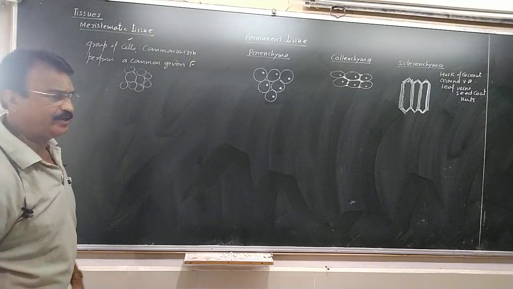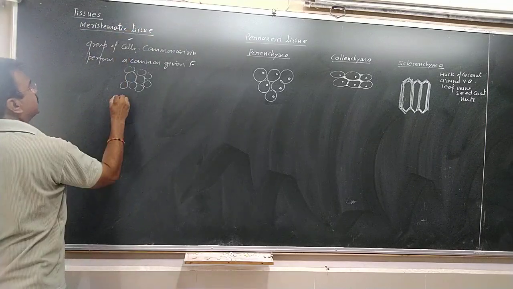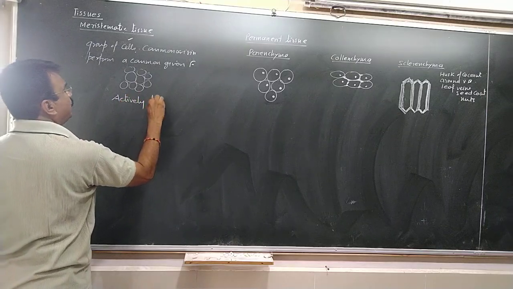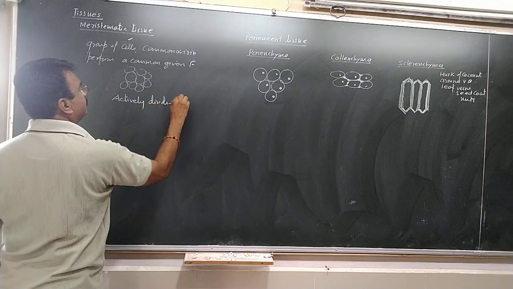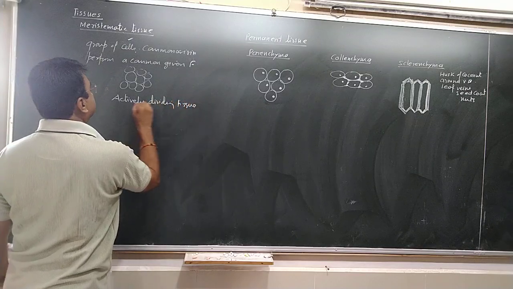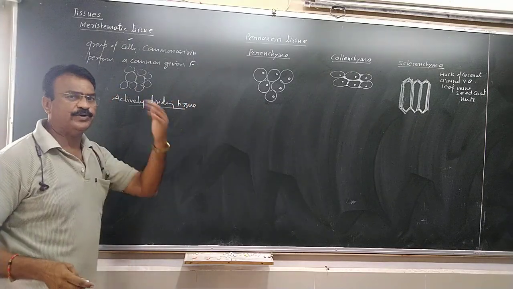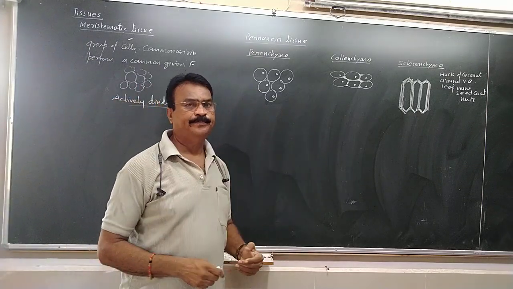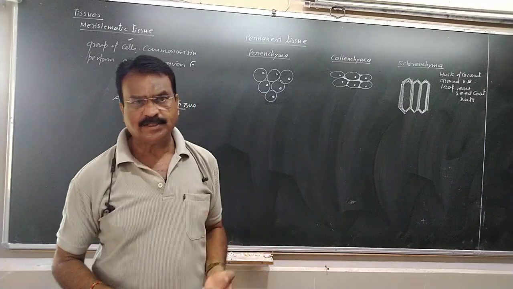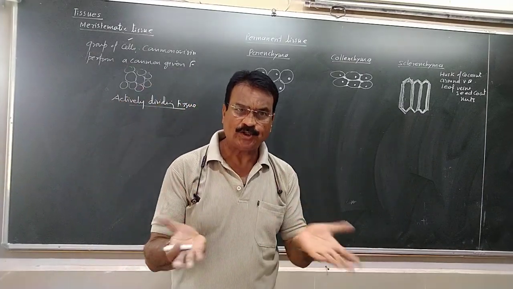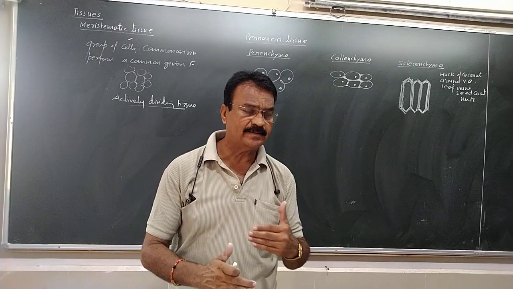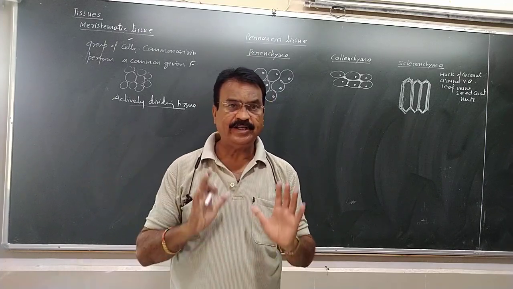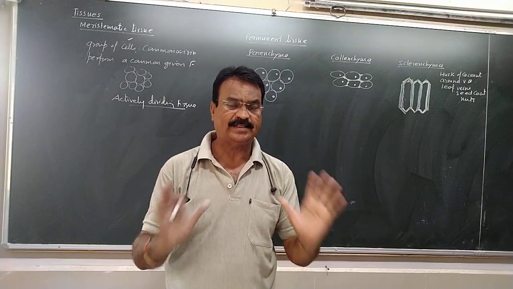What is meristematic tissue? Meristematic tissue means actively dividing tissue. The tissue remains under division. It is continuously dividing and redividing, increasing the number of cells, because the growth will take place only after the multiplication of cells. That means the number of cells is to be increased, and this tissue is responsible for the increase in number of cells.